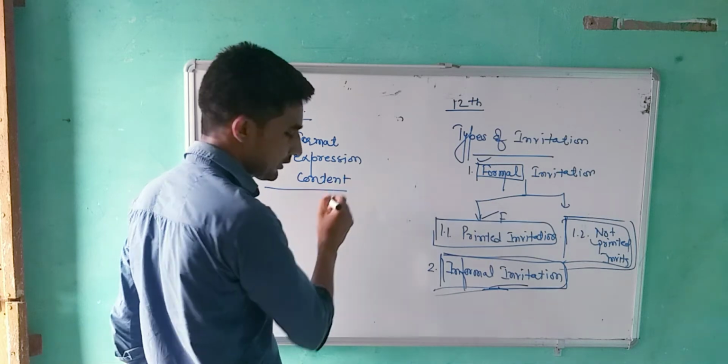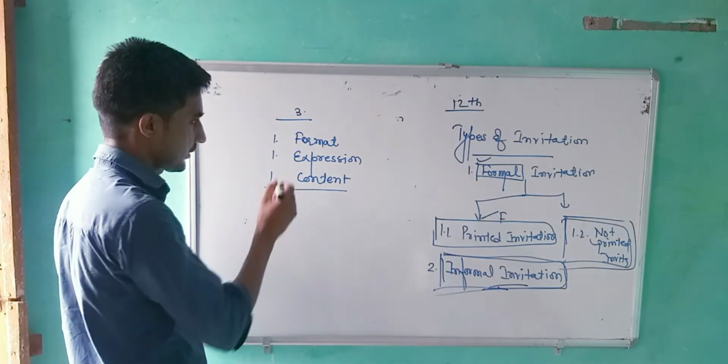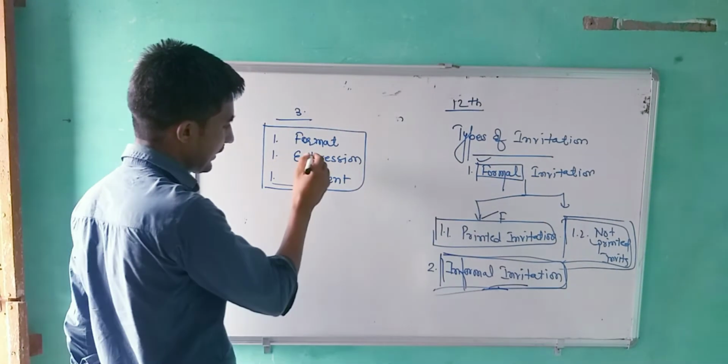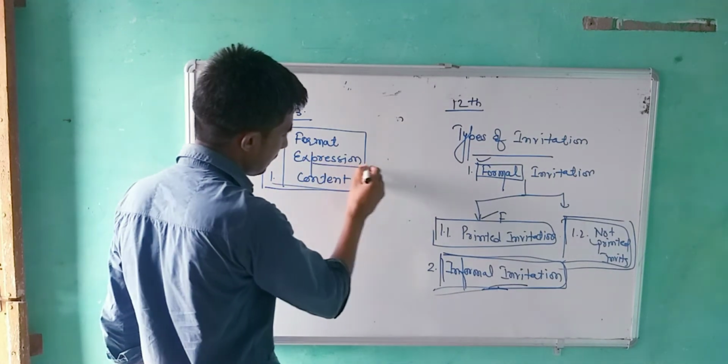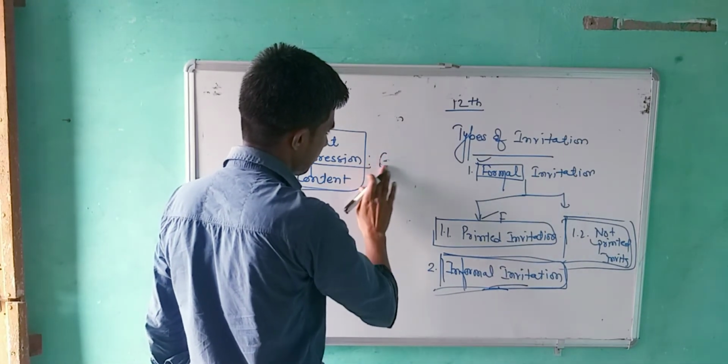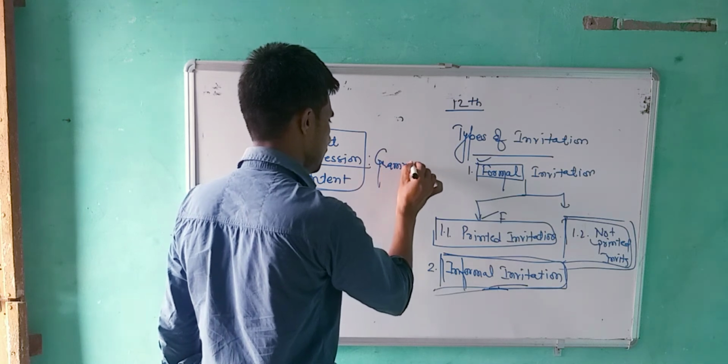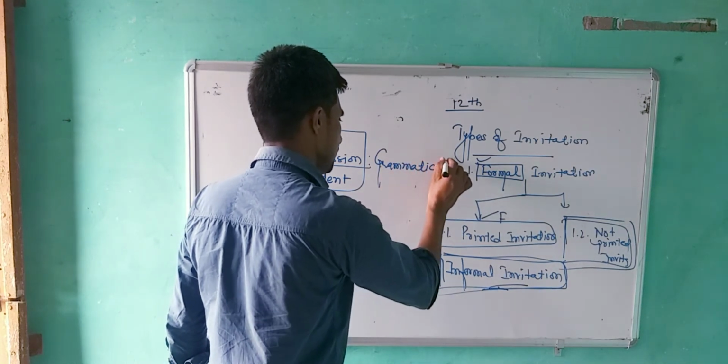Content is what we want to write in the invitation. Format is the actual format of the invitation. And expression is the grammatical accuracy.